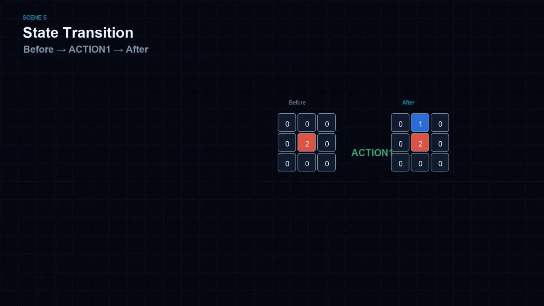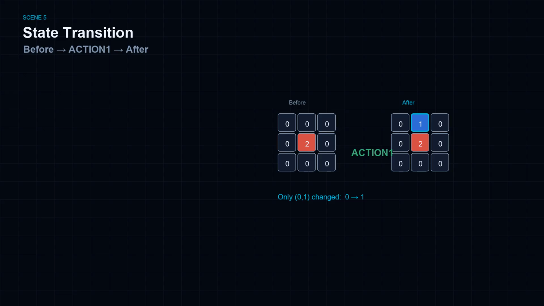After action 1 is applied, the grid changes. Before, top center equals 0. After, top center equals 1. Compare cell by cell. Only one cell changed. The red center cell stayed at position 1, 1. No movement occurred. No rotation. No translation. No sliding. Only a local color update. 0 to 1. Black to blue. Everything else is identical. This is a state transition.